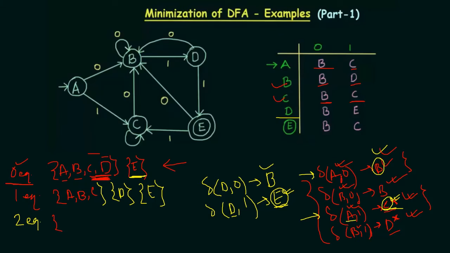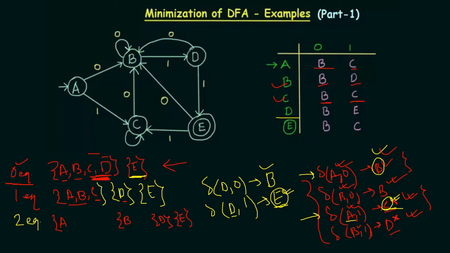You can see that C and D belong to separate sets. So that means A and B cannot be said to be equivalent. So B is going to have a separate set, A is going to have a separate set, and D and E already had their separate sets previously. Now A and B is done.